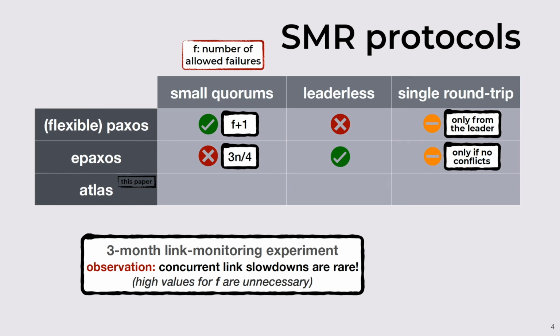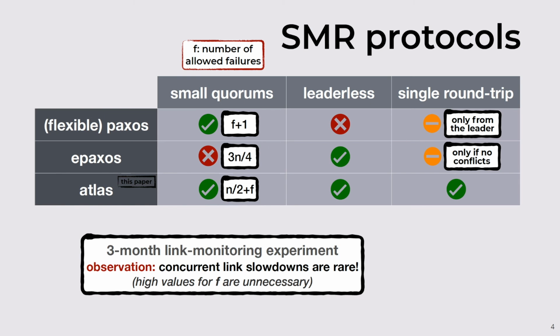Since natural disasters leading to the loss of a data center are rare, and concurrent link slowdowns are also rare, it is not necessary to assume high values for f in a planet-scale scenario. And for this reason, the quorum size in Atlas is a function of f, allowing Atlas to have small quorums for small values of f. This contrasts with ePaxos, in which the system size fully determines the quorum size, resulting in unnecessarily large quorums for large numbers of replicas.